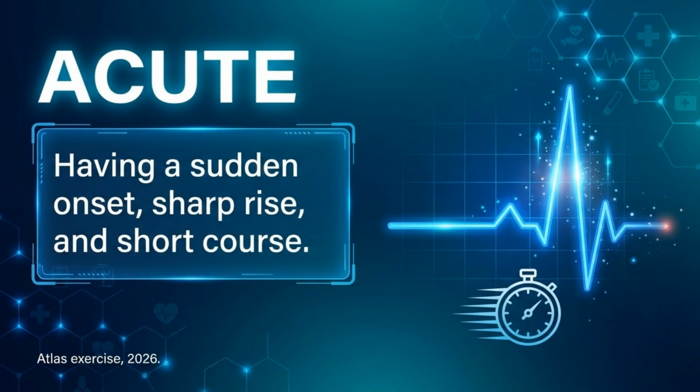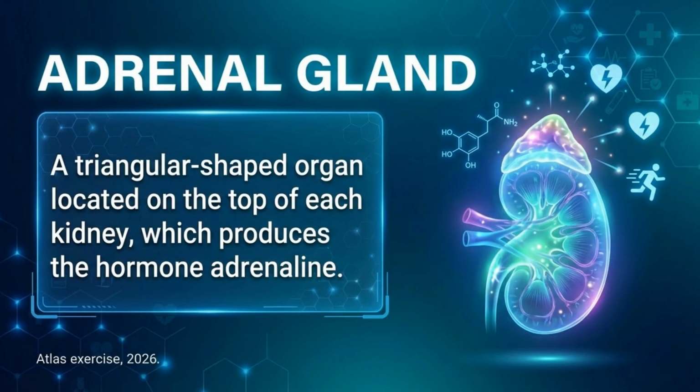The term acute describes something having a sudden onset, sharp rise, and short course, often used in a medical context. When a condition is referred to as acute, it means it is severe and starts abruptly, but typically runs a brief duration. The adrenal gland is a triangular-shaped organ located on the top of each kidney, which produces the hormone adrenaline. Adrenaline, produced by the adrenal glands, is a key hormone in the body's "fight or flight" response.